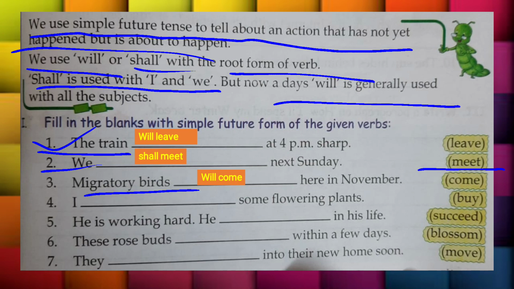All right. The next is I. With I, we all know that we will use shall. So write down here shall, and the first form of the verb, that is buy. He is working hard. With he, what will we use, students, will or shall? Yes, definitely, without any doubt we will use will. He will succeed in his life.